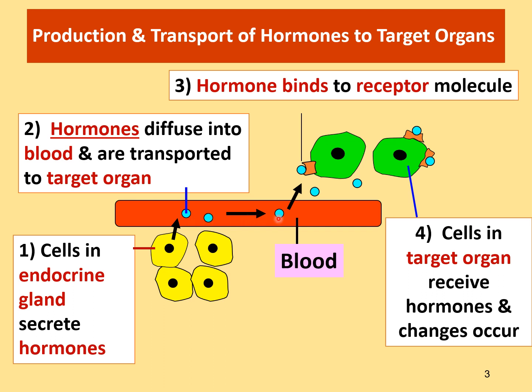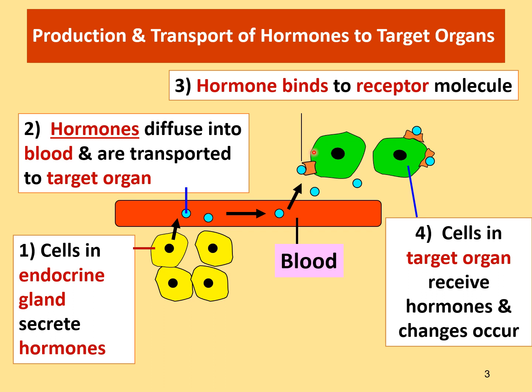Can you recall what the target organ is that responds to the hormone insulin, where changes can occur? Yes, it is the liver. Not the pancreas again, it's the liver. So insulin will diffuse out of the blood and bind to receptor molecules on the liver cells. For cells to receive the hormone, they must have specific receptors to which the hormone can bind.